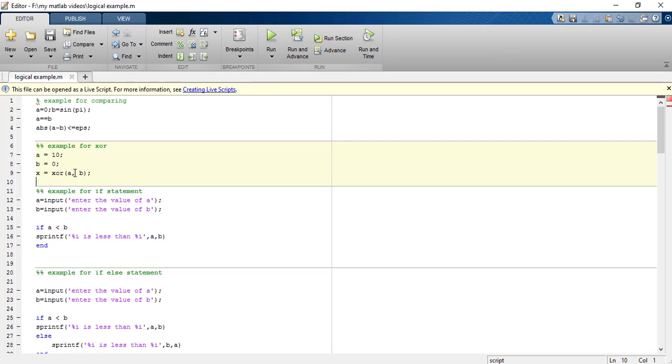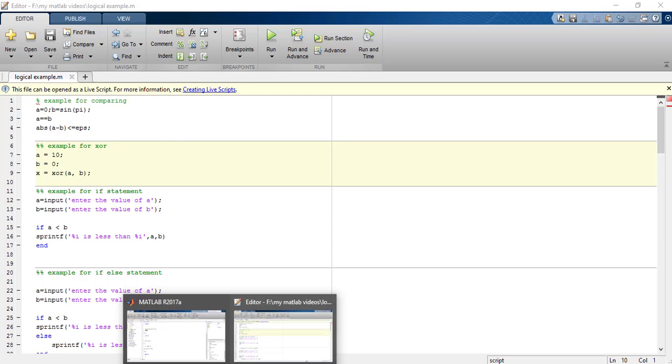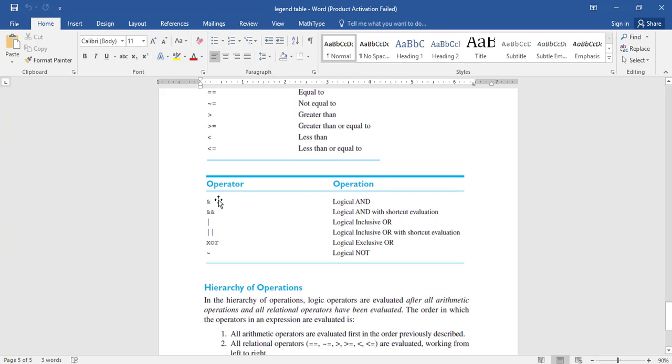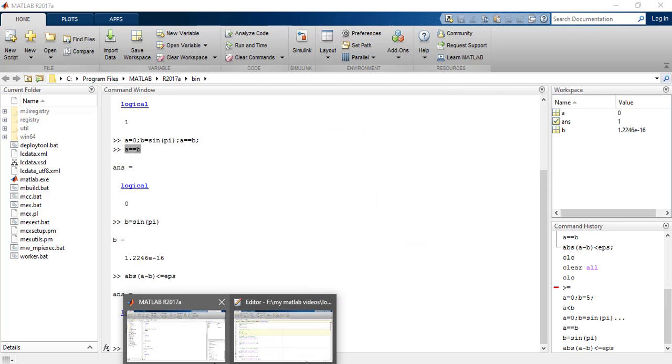Now there are other logical operators also. The various logical operators available in MATLAB are these: the AND statement, the double AND statement, the OR statement or the pipe sign, the double pipe sign, the XOR and the NOT statement, right? So how do we use these?